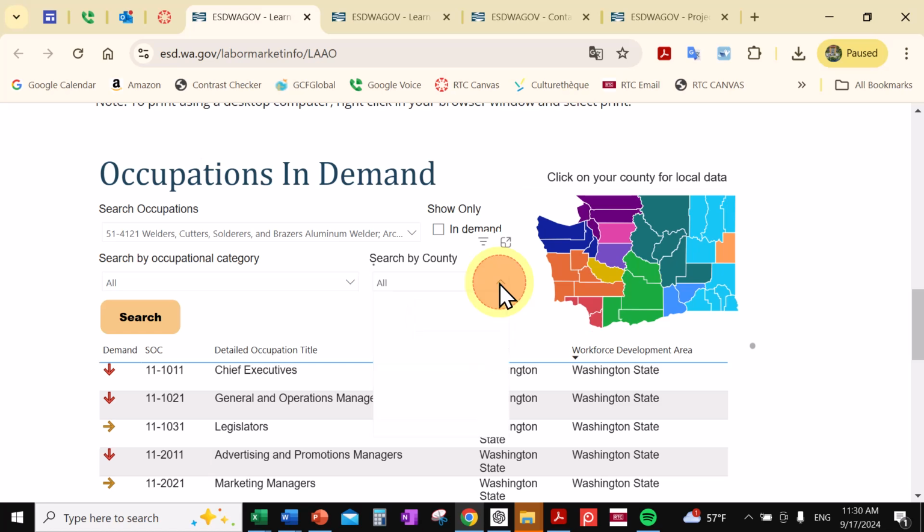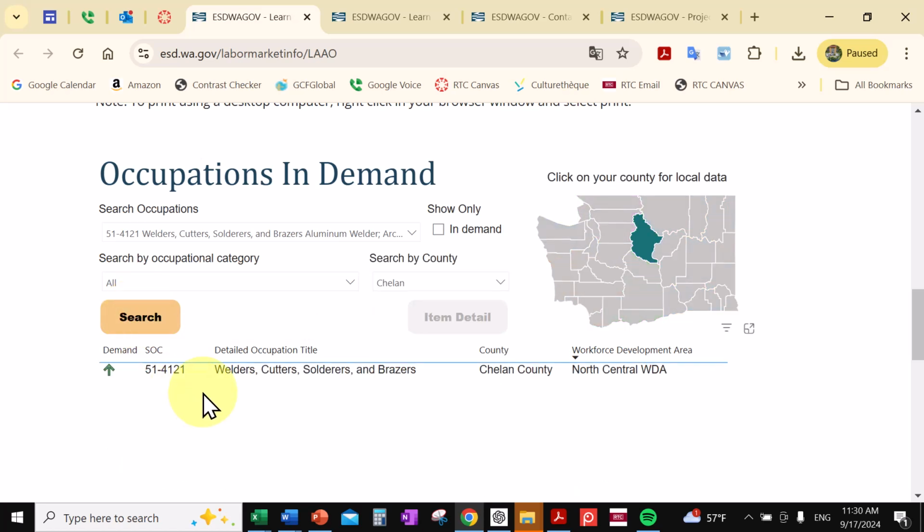And then let's go ahead and click by county. I'm going to click over here instead on that map. That map doesn't look like it's working too hot. And so I'm going to go down here to Chelan. And then I'll say search. And now this shows that it is in demand. Okay, and it happens to be in Chelan County. This is over by Wenatchee.